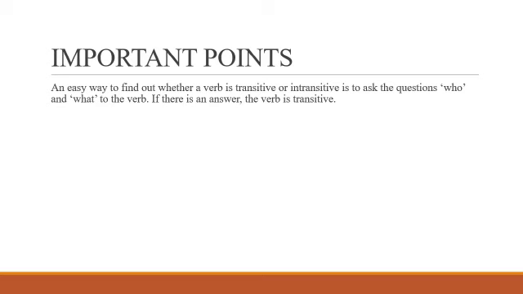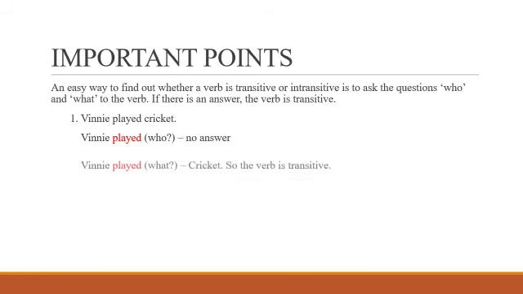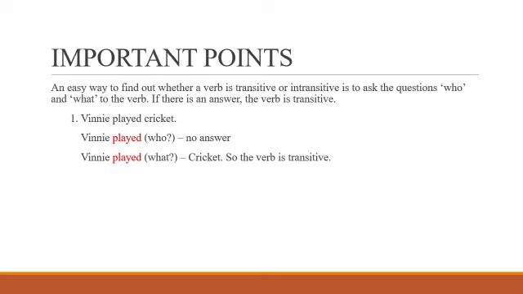Let us see some examples. Winnie played cricket. Now here played is the verb. You must ask the question, played who? Do you get any answer? No. Winnie played what? Yes, we do have an answer in the sentence. Played cricket. So, played is the transitive verb over here.